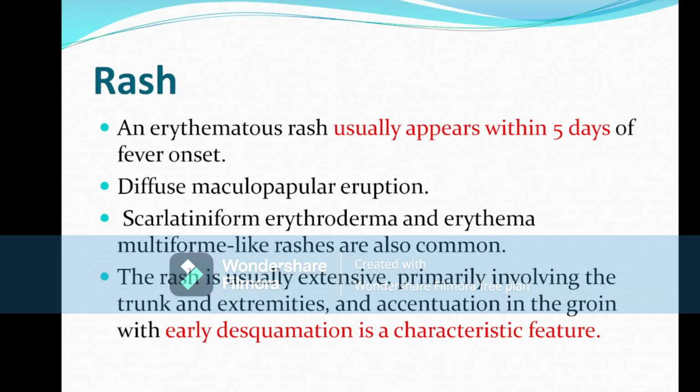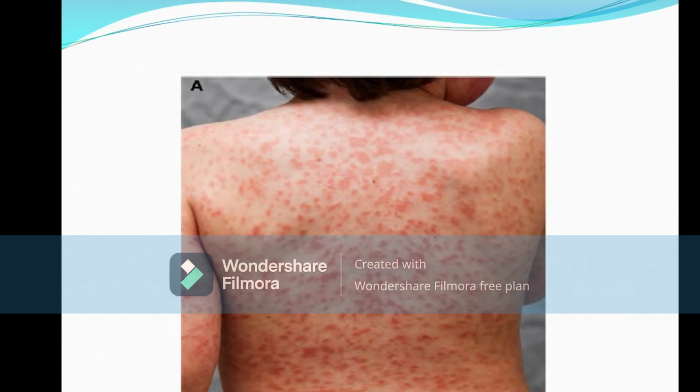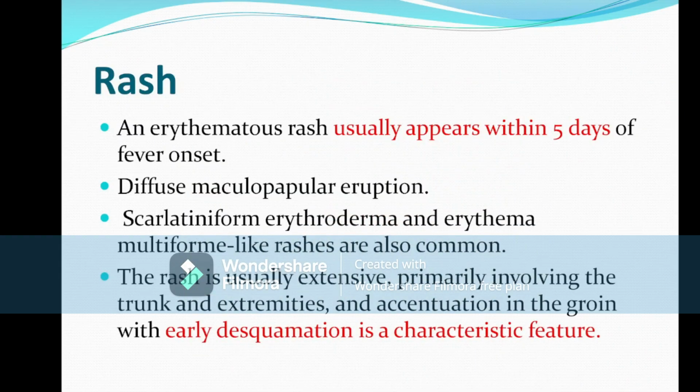Now the rash. The rash is mainly a maculopapular rash, and the rash appears within 5 days of fever. It starts from the face to the trunk and then the extremities. The rash is mainly extensive and primarily on the trunk and then the extremities, and it is very important. Early desquamation is a classic characteristic feature. That means the rash appears first, and disappears first with early desquamation.